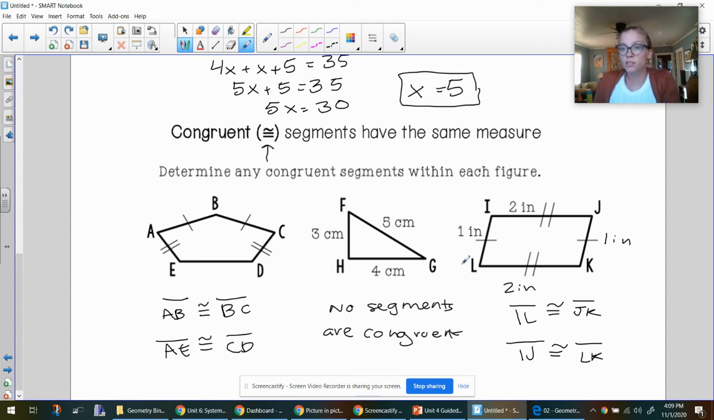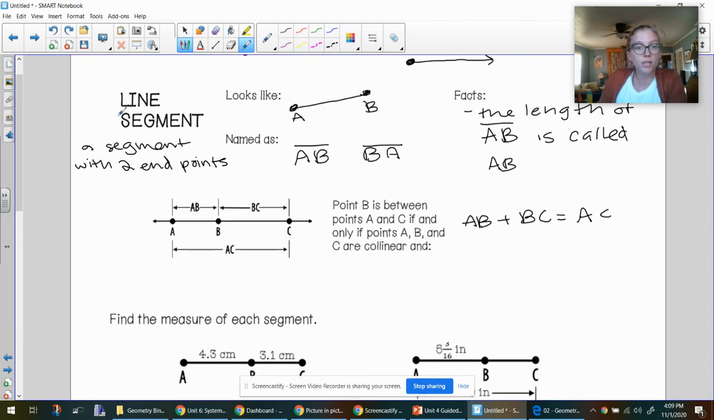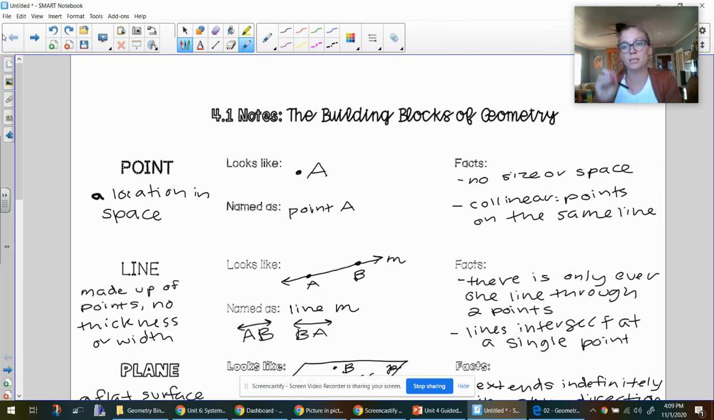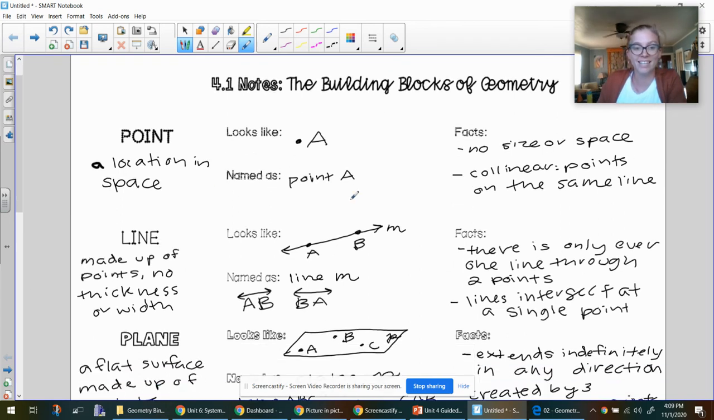So in this video, we learned a lot of new vocabulary. We learned what congruent means, we learned what a line segment means and how to find measures of segments, and we learned about the basic building blocks of geometry, a point, line, and plane. All geometry is built off these three concepts. We use points to make lines, we use lines to make planes, and then we combine them in a whole lot of different ways, and that makes geometry.